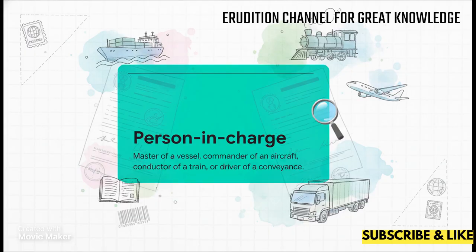Knowing exactly who the person in charge is becomes legally vital when dealing with conveyances crossing borders. If there's a procedural violation, say a missing import manifest, the Act holds the person in charge accountable. So for a ship, it's the master, for an aircraft, the pilot, and for a train, it's the conductor or guard. Make sure you use these precise terms in your written answers.